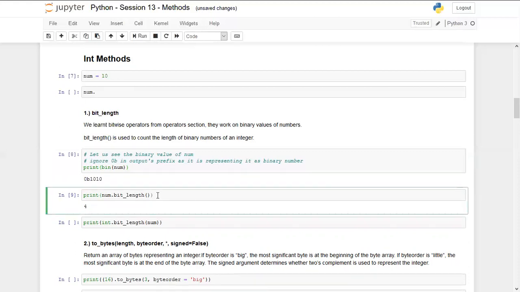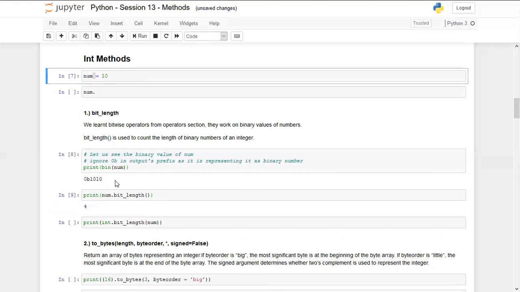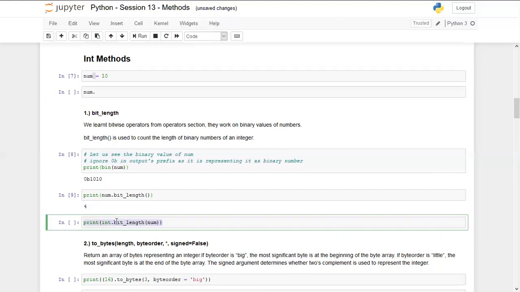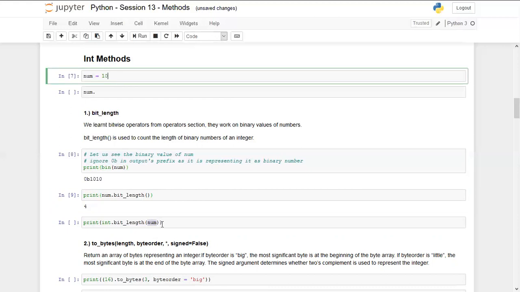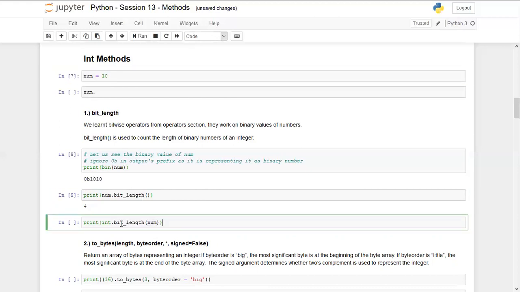Alternatively, you can also call the method directly from a class. The class of it is integer. I already know that. So what I can do is directly call the bit_length method from its class, which is int. So I'm writing print int dot bit_length, and inside bit_length you can give a parameter, meaning the variable for which you want to find the bit length. So here we are calling the method from the int class, but giving the variable as a parameter to the method.